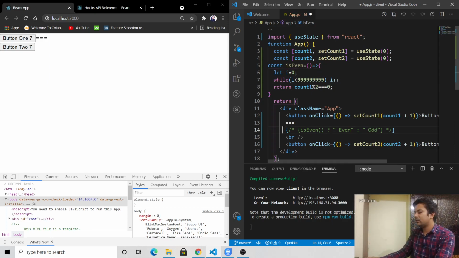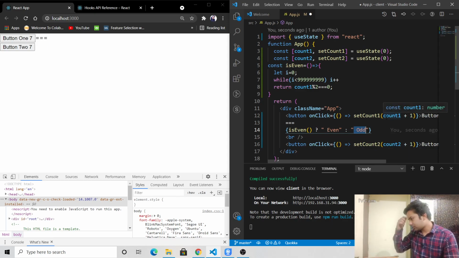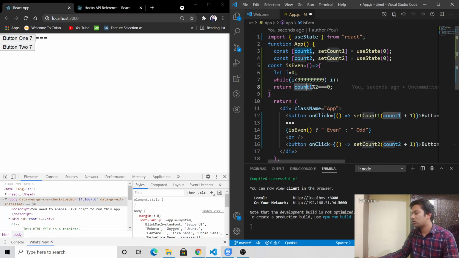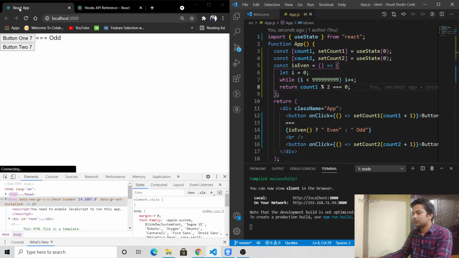So here if the value is true, it will just print even. If the value is false, it will print odd. And here I'm checking for count 1 only, because suppose that's a function we want to use. Okay, let me save it.